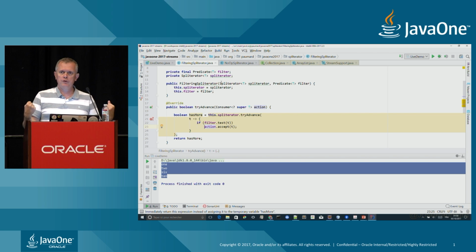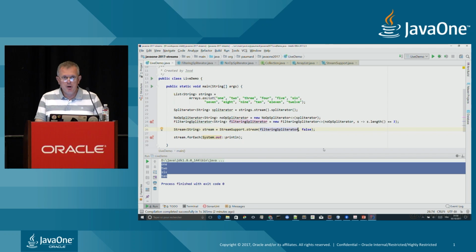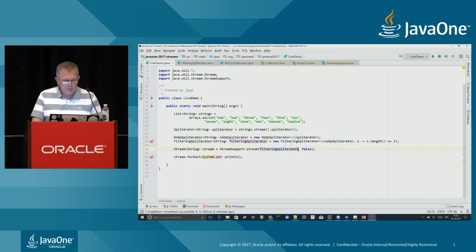And the second example is distinct. Distinct works with an internal index. If an object is seen, have I already seen this object? If not, then I transmit it. If I did, then I block it. It's a kind of adaptive filtering, as in this case. So in fact, this is a very classical way of using this spliterator stuff. A spliterator can also be used to modify the object transmitted.